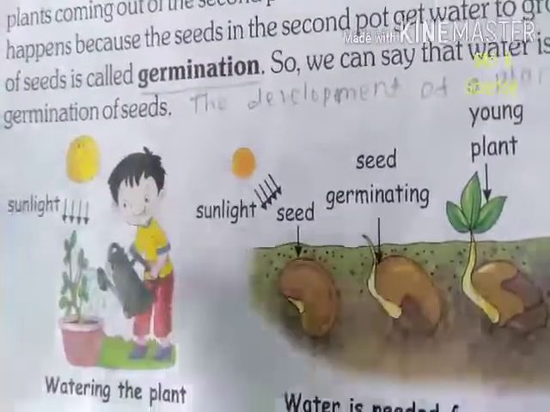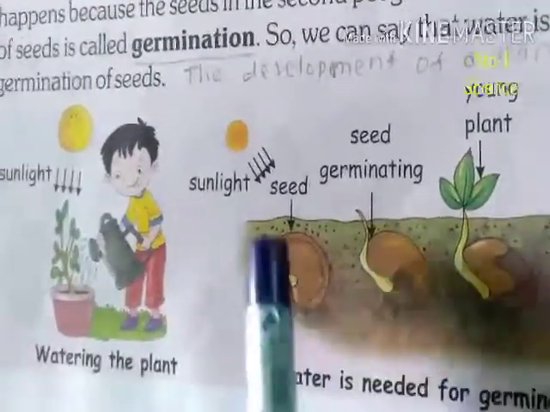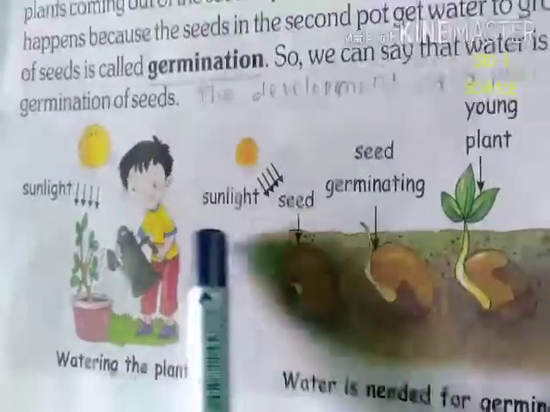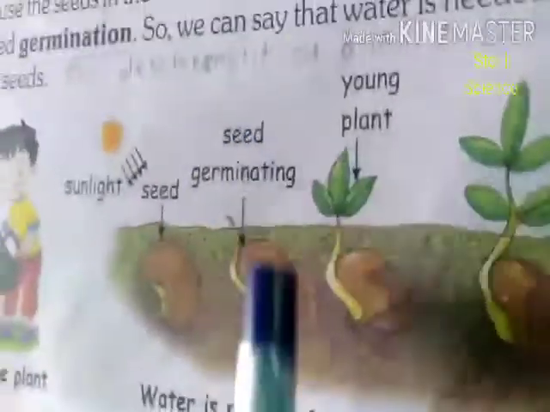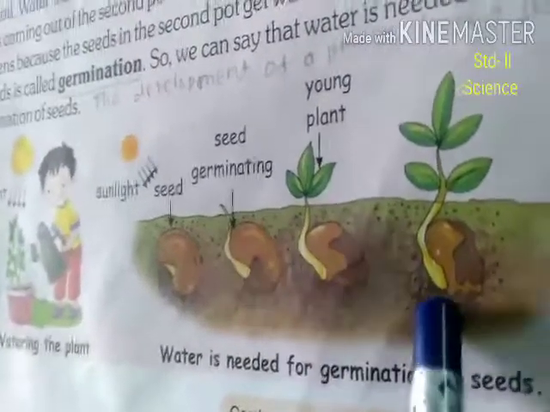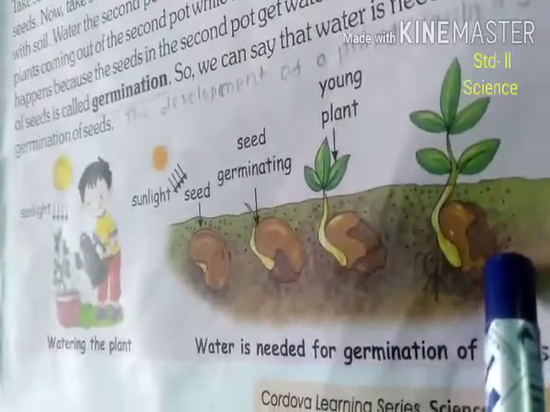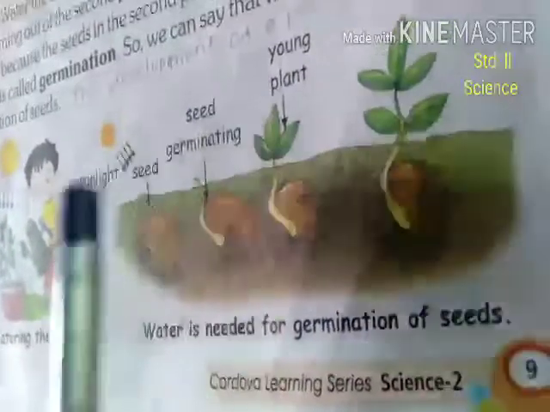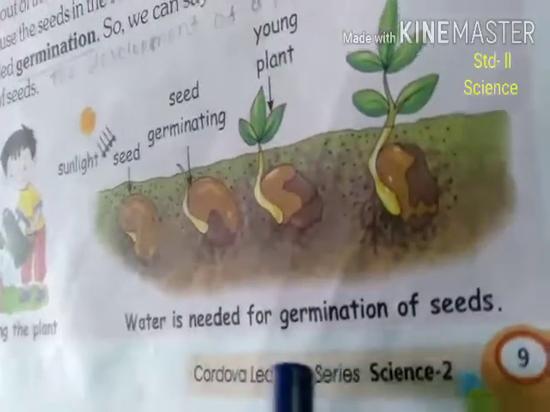And also, this seed can grow. With the help of sunlight, the seed germinates, then it shoots into a plant and a small plant grows. This shows that water is needed for the germination of seeds.